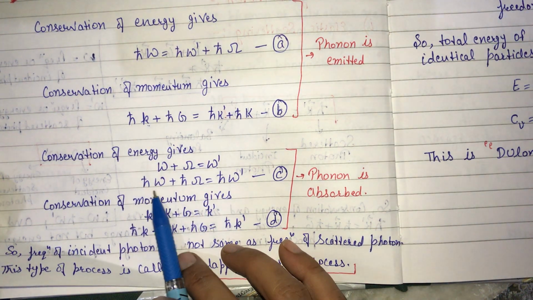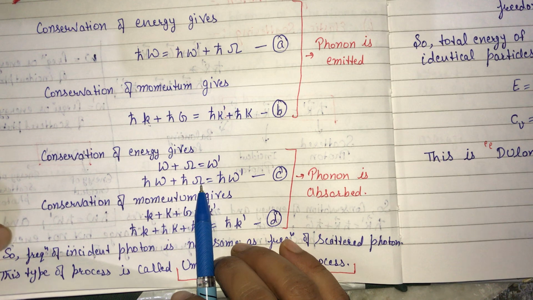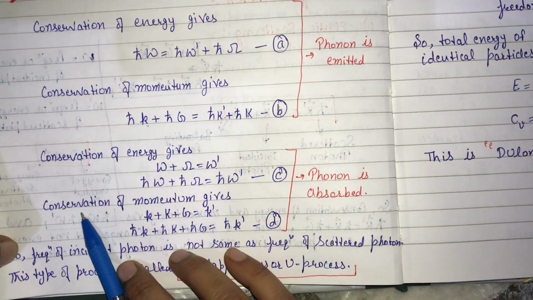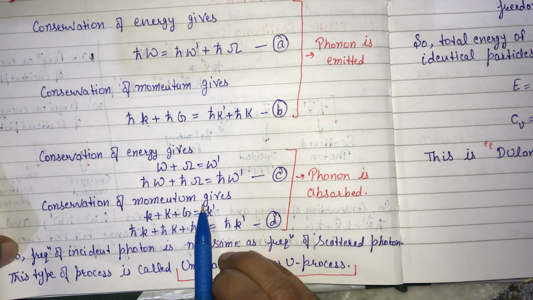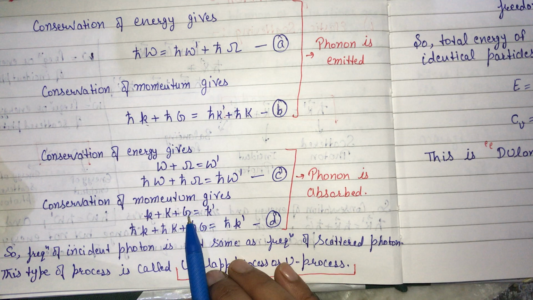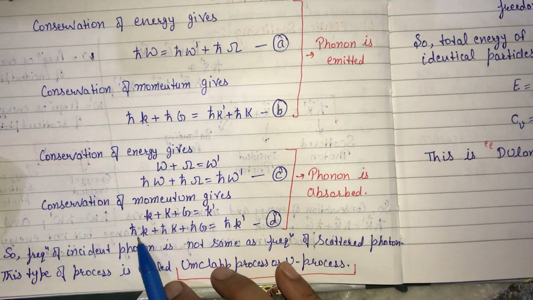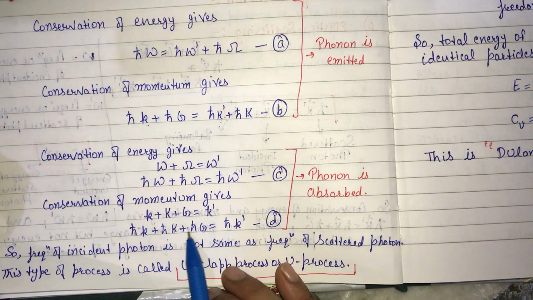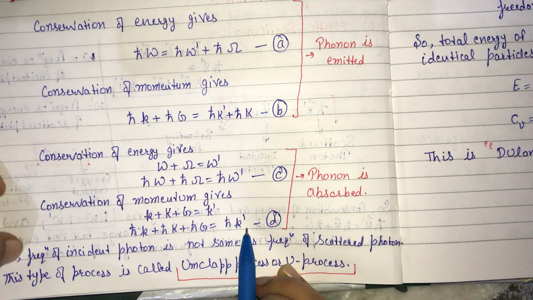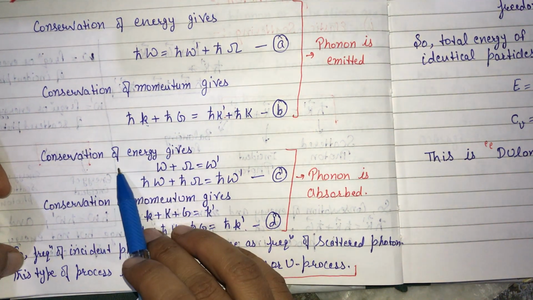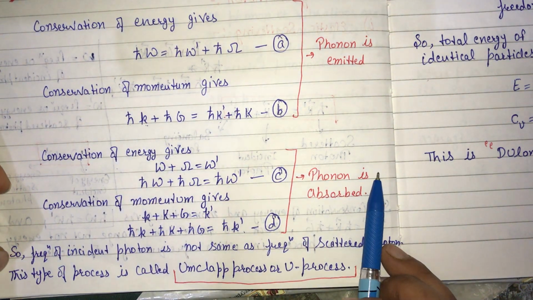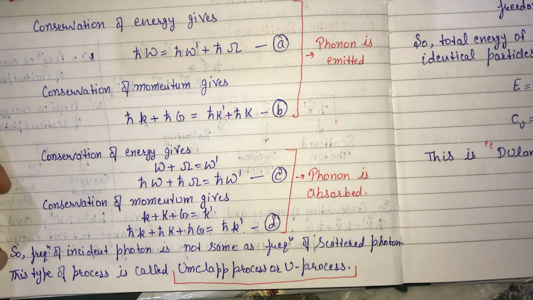So h cut omega plus h cut omega for phonon is equal to h cut omega dash. Now for the conservation of momentum, it is k plus K plus g is equal to k dash, where h cut k plus h cut K plus h cut g is equal to h cut k dash. So this is the conservation of energy and momentum for the case where phonon is absorbed.